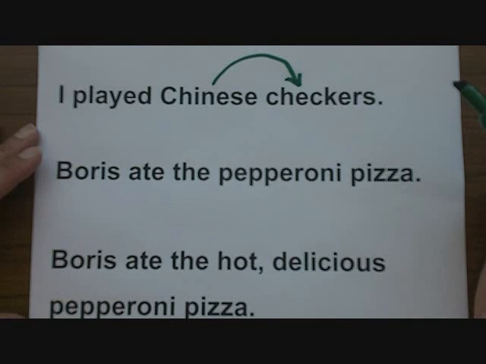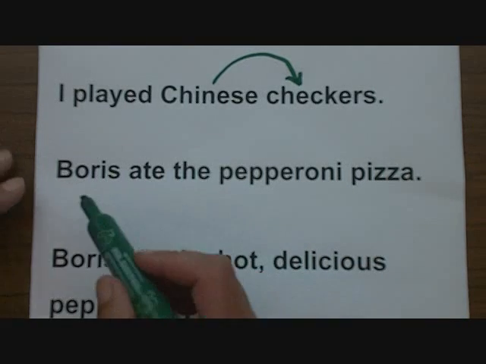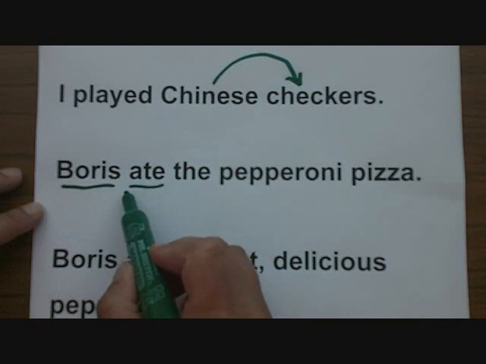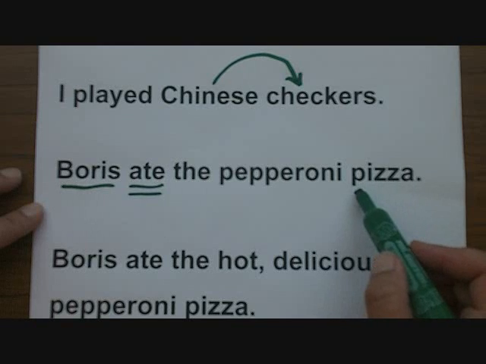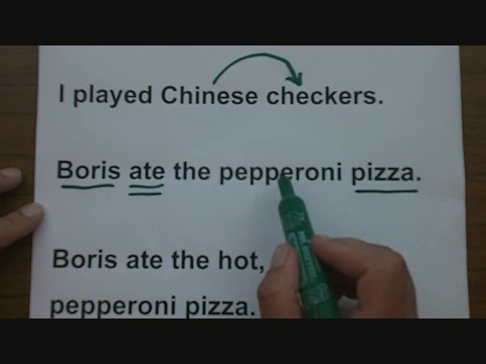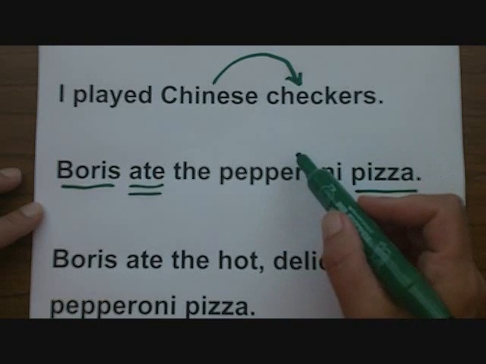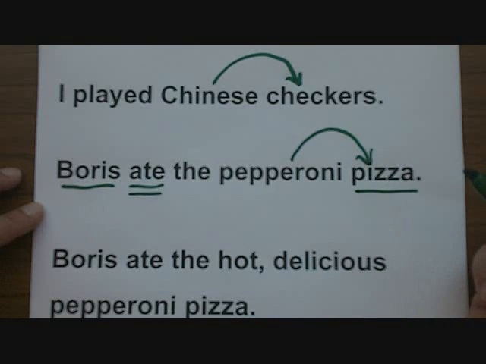Let's look at another example. Boris ate the pepperoni pizza. Boris is the subject of our sentence, and ate is our verb. We also know that pizza is a noun, and I'm pretty sure that pepperoni modifies pizza, but I'll put it to the test anyway. Which pizza? Pepperoni pizza. Clearly, pepperoni modifies pizza.